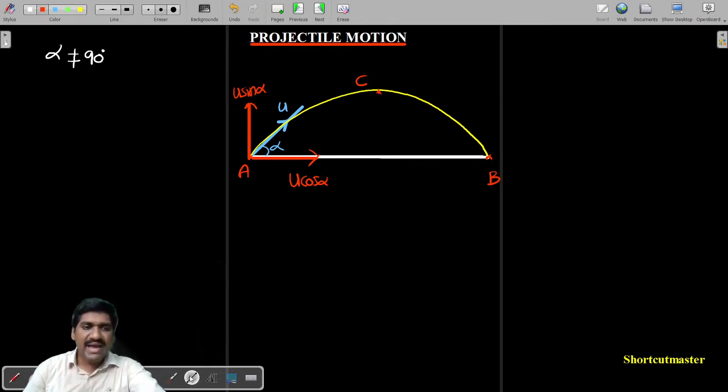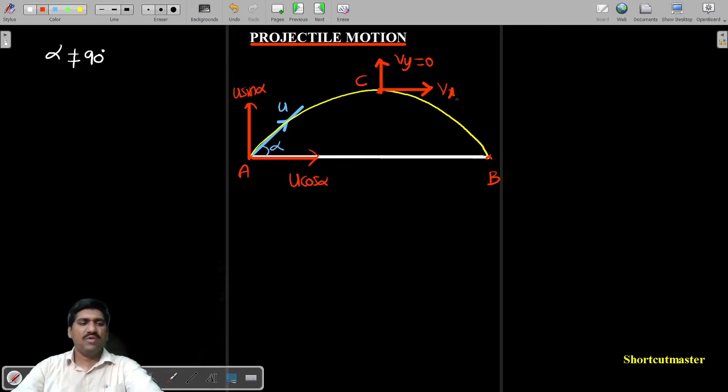What will happen at the topmost point of the parabola? At the topmost point, the vertical component of the velocity will definitely be equal to 0, but you will always have the horizontal component. Some of you may have a doubt: sir, is Vx also equal to 0 at the maximum height? If Vx and Vy both become 0 at the point C, the body will immediately fall down.